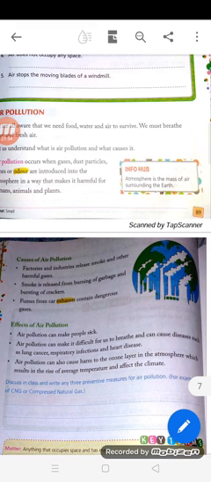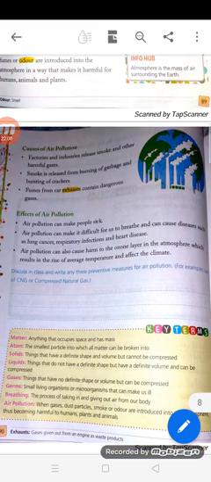Children, read this chapter thoroughly for your class test, and along with that you will read all the key terms: matter, atom, solid, liquids, gases, germs, breathing, air pollution. Thank you. Have a nice day.